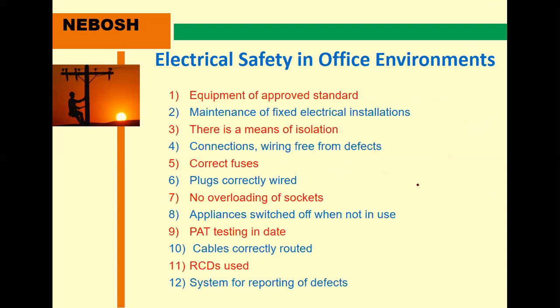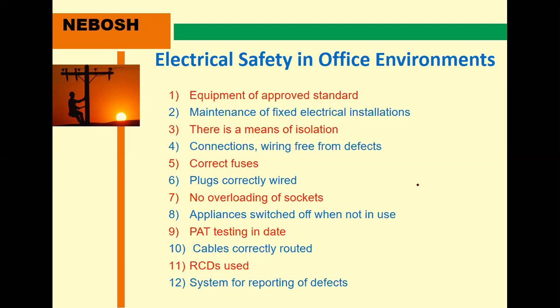Equipment of approved standards must be maintained, and proper electrical installations are compulsory, with maintenance every time, weekly or monthly. The fixed electrical installation is done, the isolation is done properly, and the connections and wiring are free from defects. If any defect is there at a location, the connections must not be a problem.